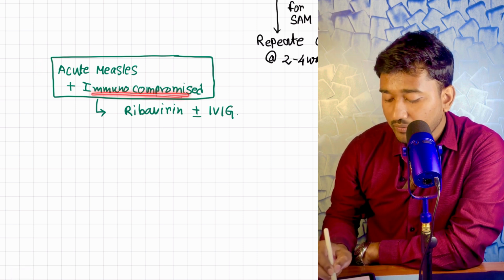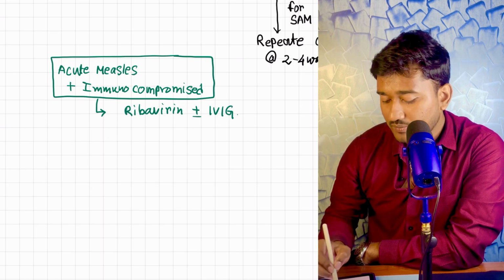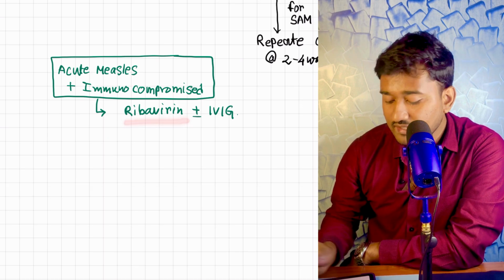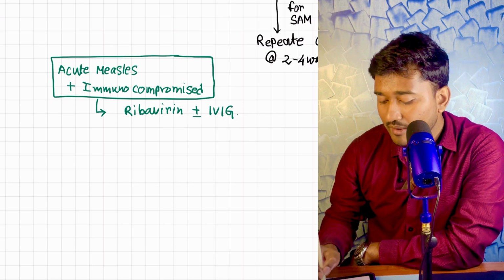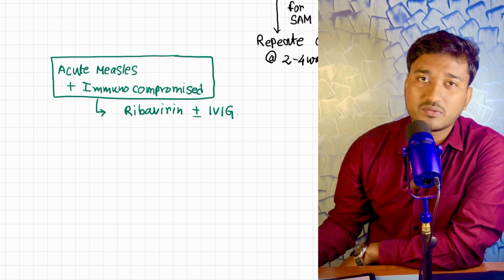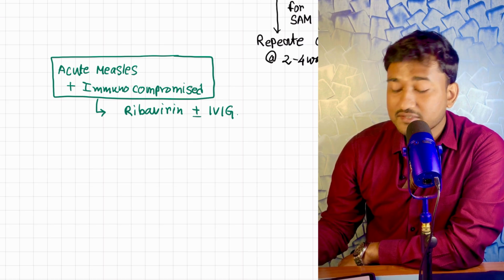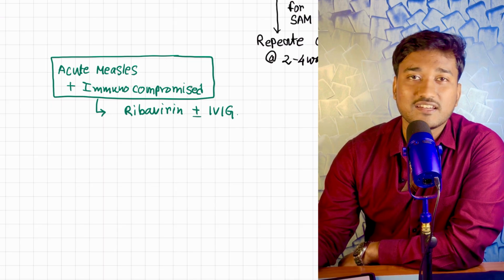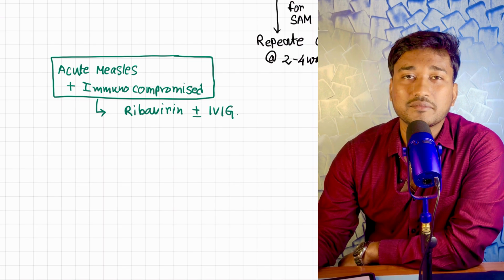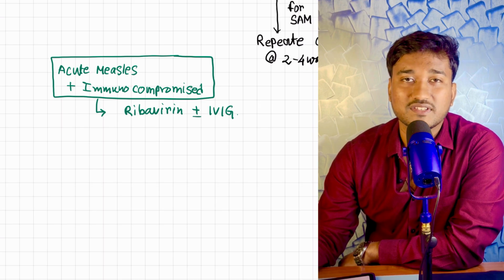Okay, and another thing, in acute measles with an immunocompromised state like chemotherapy or long-term steroid therapy, you can use ribavirin. This is an antiviral which could be used in case of acute measles. Okay, plus or minus IVIG, that is immunoglobulin. That's all. This is all about measles, but because of widespread MR vaccination in India, measles incidence has been reduced dramatically, and the deaths also because of this.